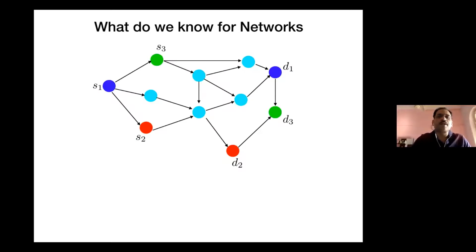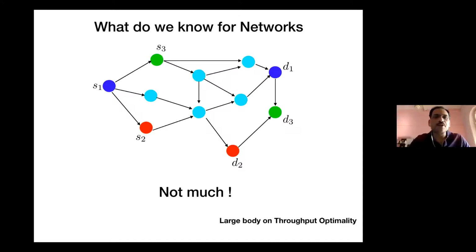So what do we know for networks? I told you what we know about a single server problem and a parallel bank of servers, and the answer unfortunately comes out to be that nothing much. Essentially, people have restricted their attention to a parallel bank of servers, and there is a large body of work, but nobody has really thought about extending it to a network case. I should point out that there is a large body of work on throughput optimality, which is a very different metric.